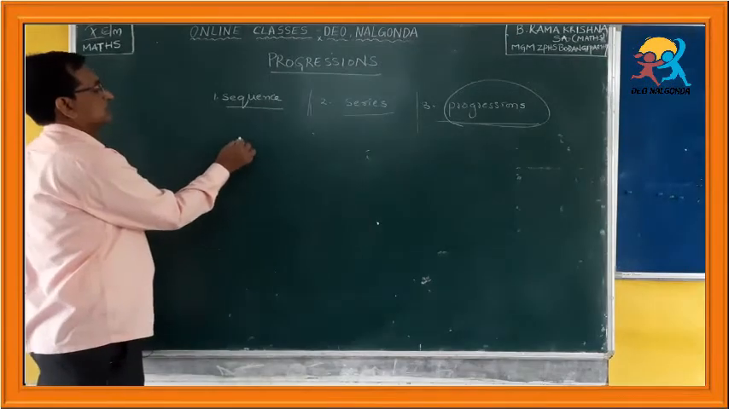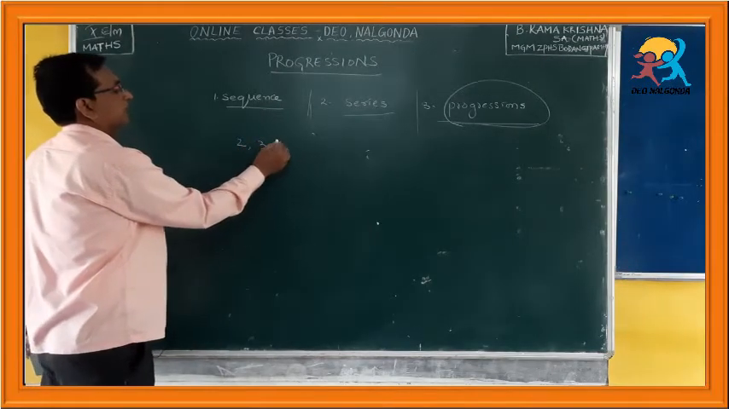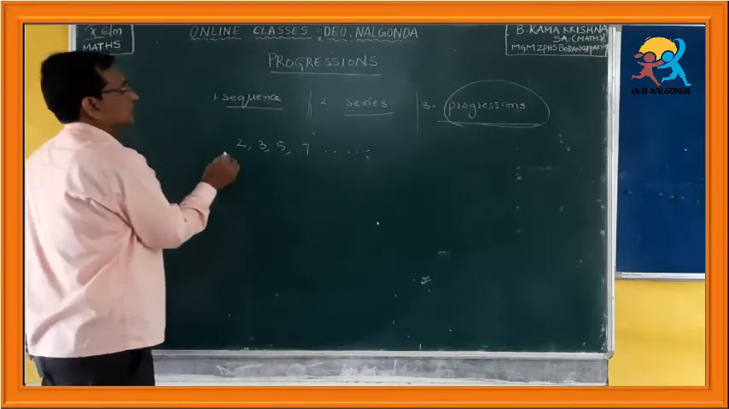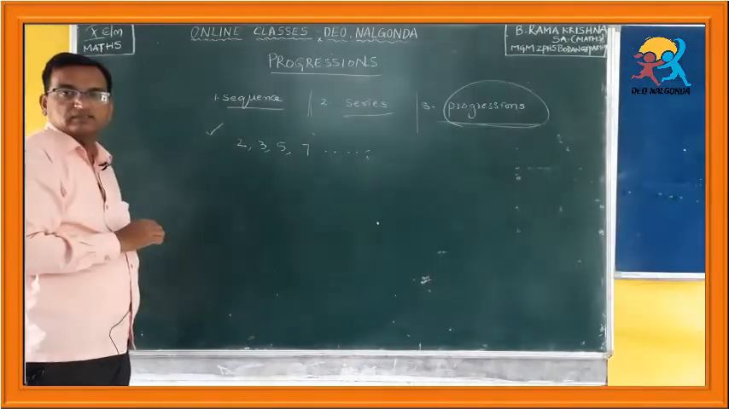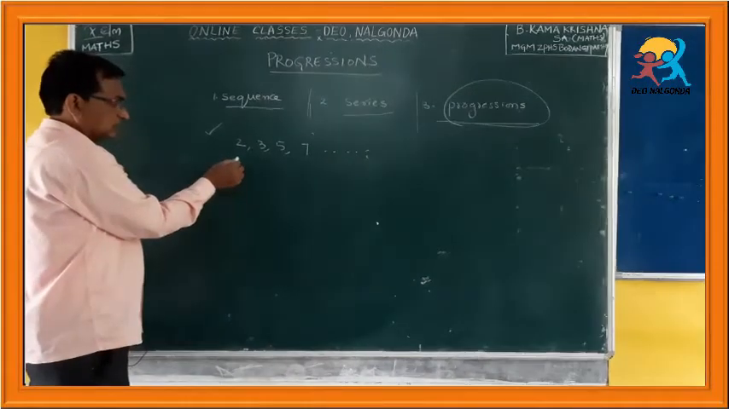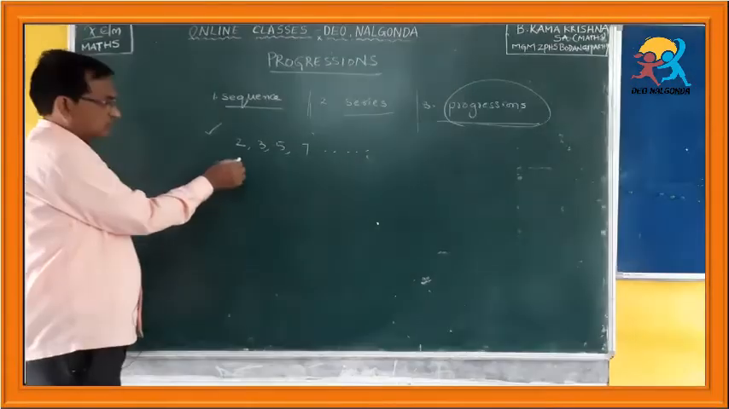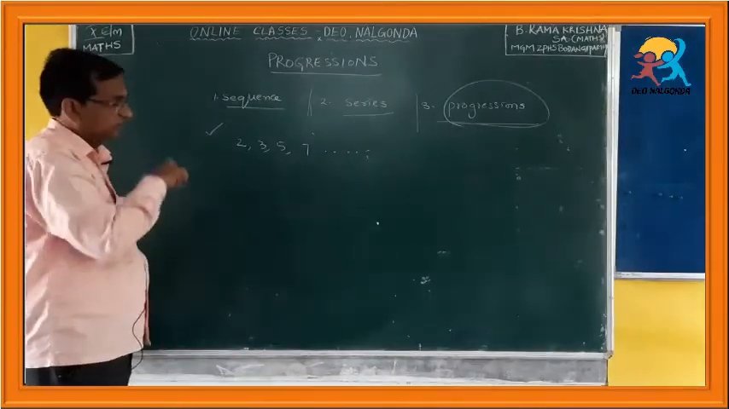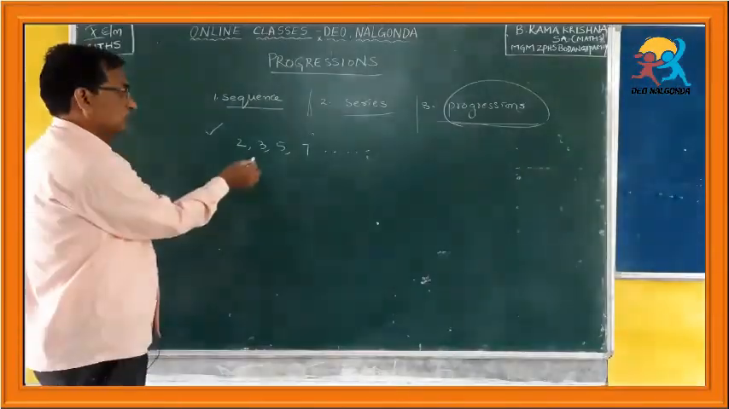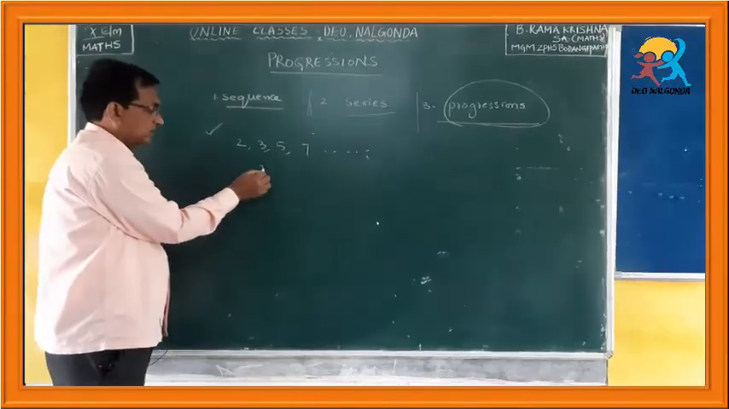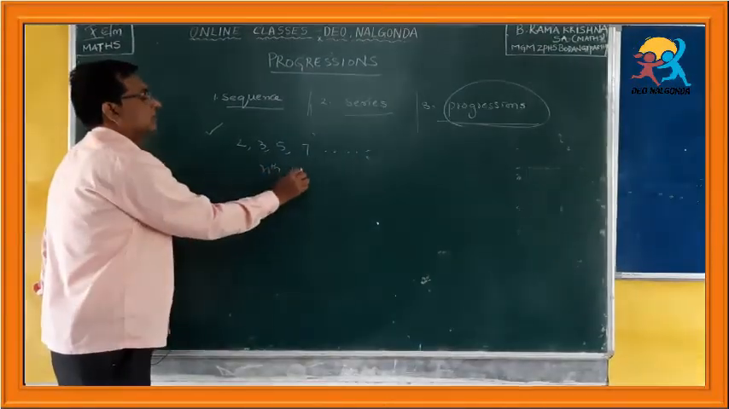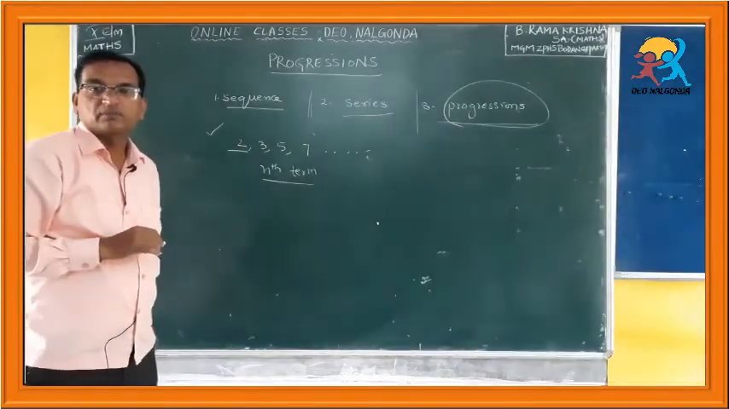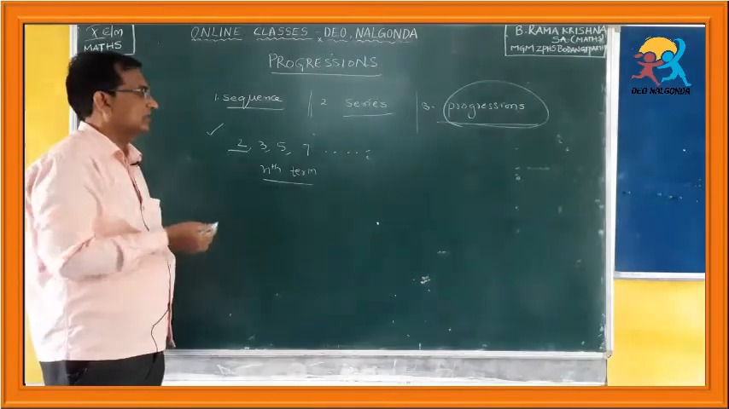So, let me see, suppose 2, 3, 5, 7 and so on. What is this? This is a sequence. These are the set of numbers which are prime numbers. Now, can you find the nth term mathematically for this set of prime numbers? You cannot say the nth term.